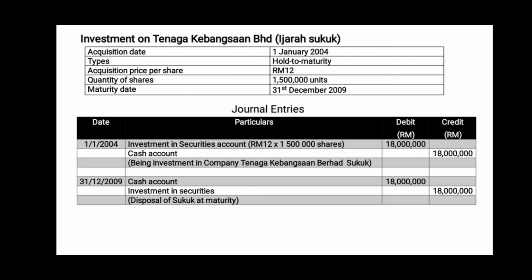Unlike the other three companies before, where Bank Syariah invested in ordinary shares, this time Bank Syariah Malaysia Berhad invested in Ijarah sukuk of Tenaga Kebangsaan Berhad. They acquired 1.5 million units from Tenaga Kebangsaan Berhad at 12 ringgit per unit.